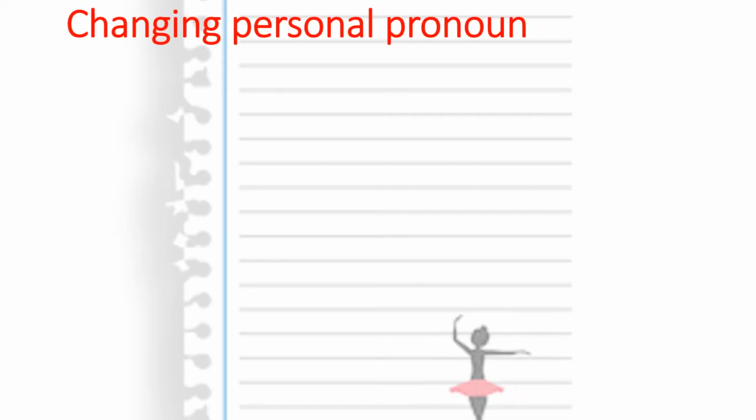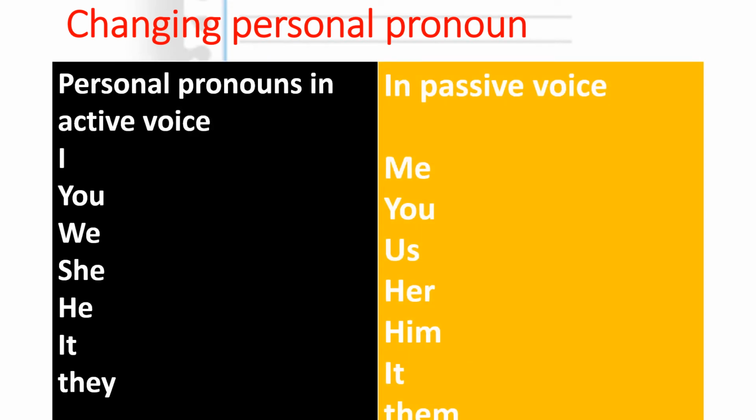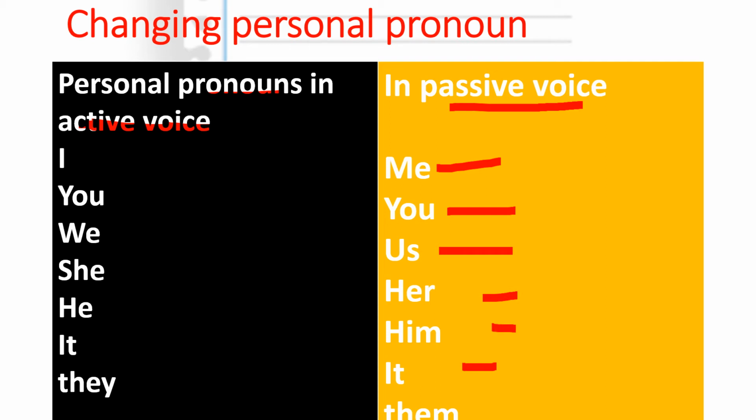Now here we have changing of personal pronouns. We have personal pronouns in active voice and in passive voice. When we have I in active voice, that will change into me. You remains the same. We becomes us, she becomes her, he becomes him, it remains it, and they becomes them. So these are the changes of personal pronouns when you are changing active into passive voice.